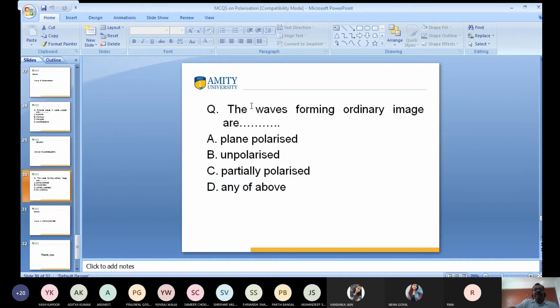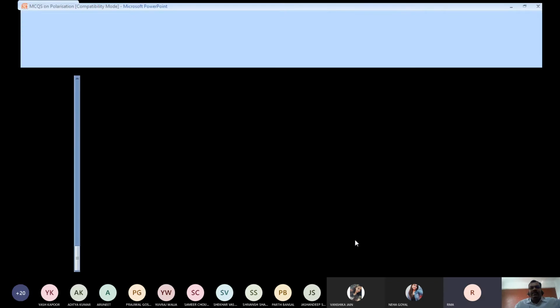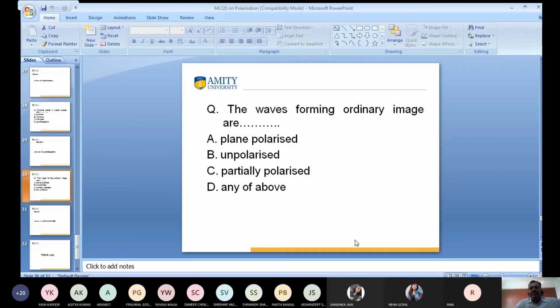Wave means the light wave forming. The question is asking what is the condition of the ordinary ray of light. This is plane polarized light, not unpolarized light. You know very well, this is not partially polarized. So this is plane polarized light. Do you get my point? Okay, sir. The question is different, so I used this question so you know what the ordinary ray of light is. Clear, Rama? Yes, sir. Okay, next question.